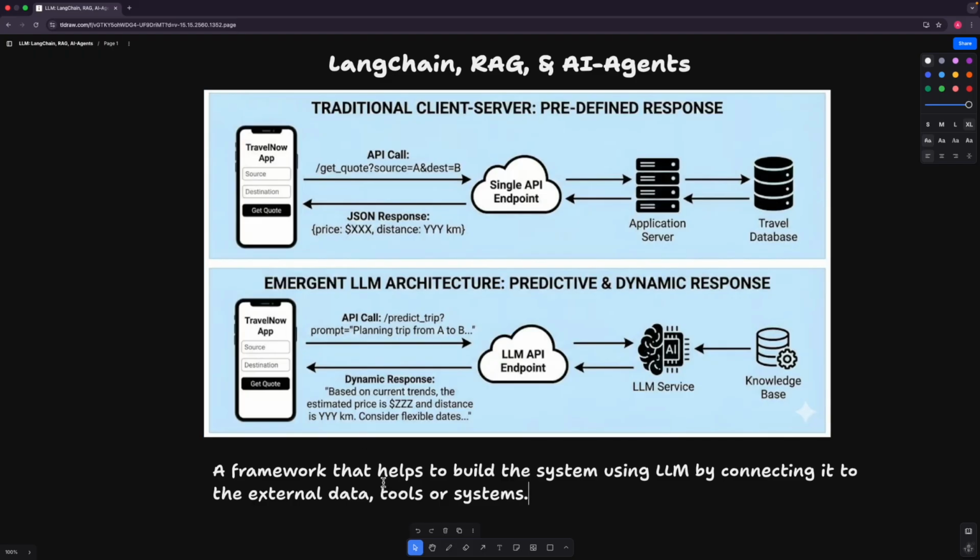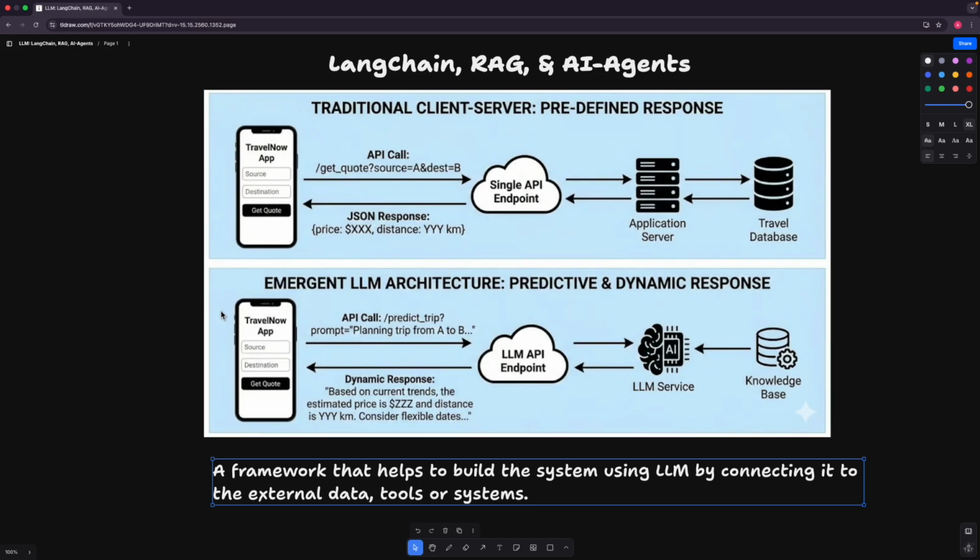Okay, so basically LangChain is a framework that helps to build systems like this travel booking application. But the difference here is that within this system, it will help us to integrate the LLMs, and it will help us to connect that to external data, tools or systems if needed. Okay, so this is a simple understanding of the difference between the traditional system and the LLM.